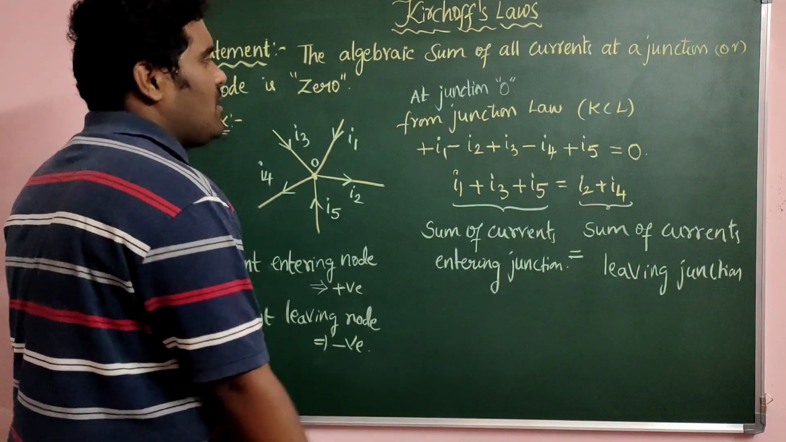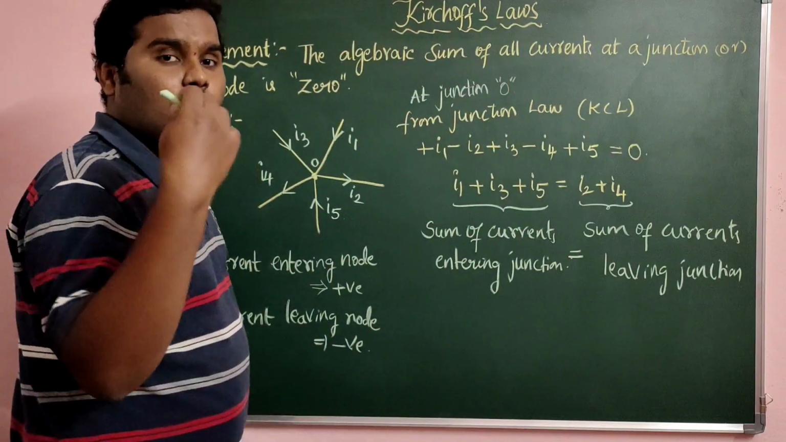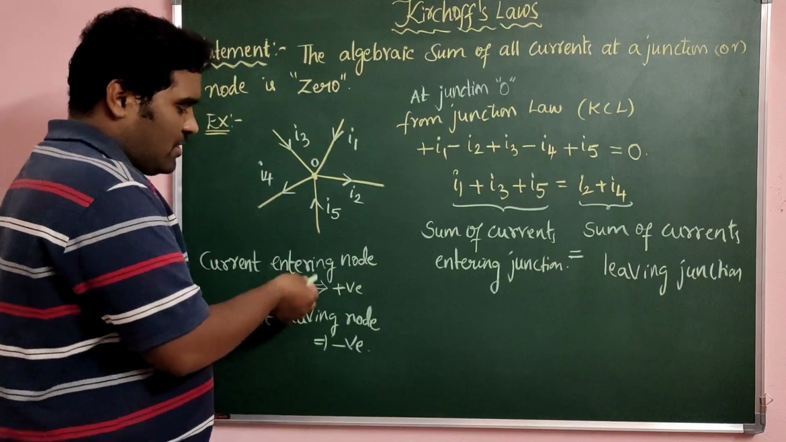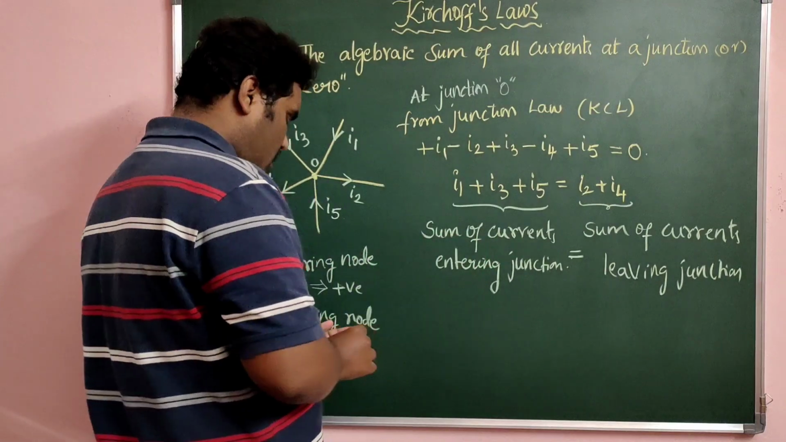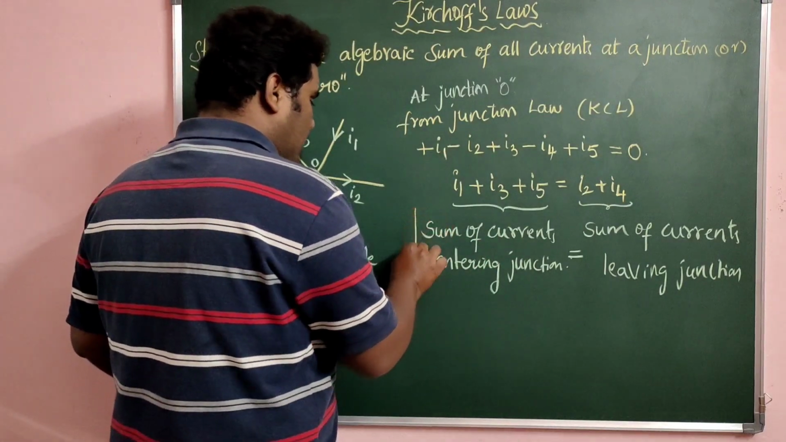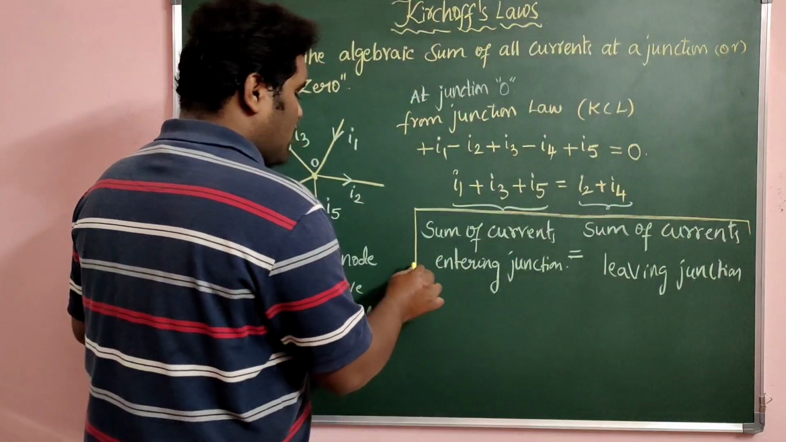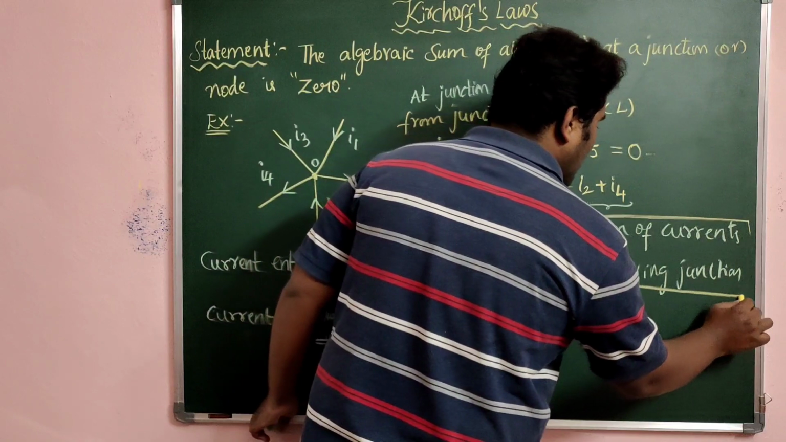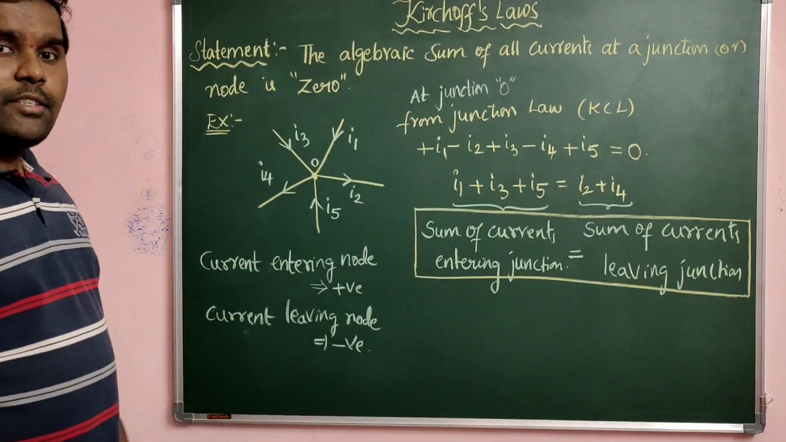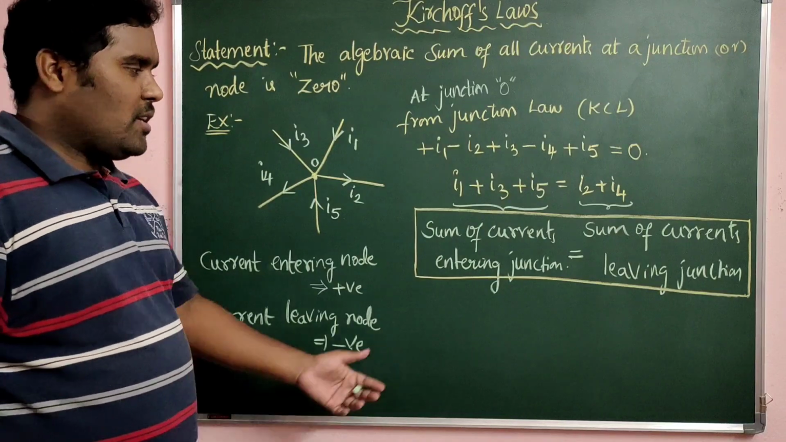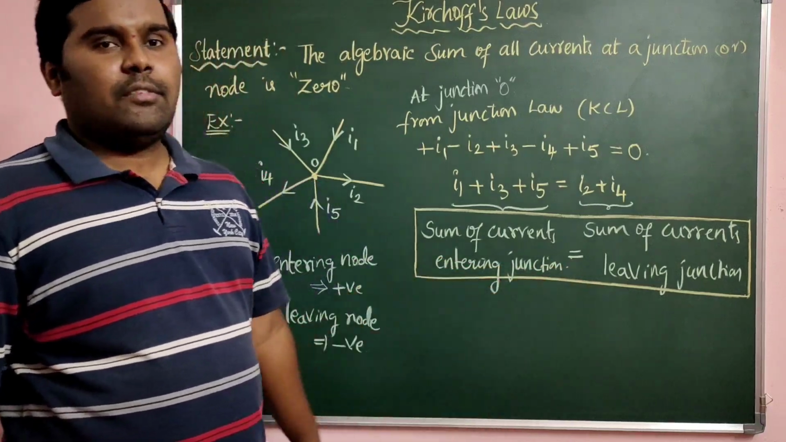So if you feel the earlier statement is difficult, or you have confusion about which one to take positive or which one to take negative, and if you forget, you can use this statement here. What is that statement? Sum of all currents entering a junction is equal to sum of all currents leaving the junction. So this is your Kirchhoff's current law, or Kirchhoff's junction law.